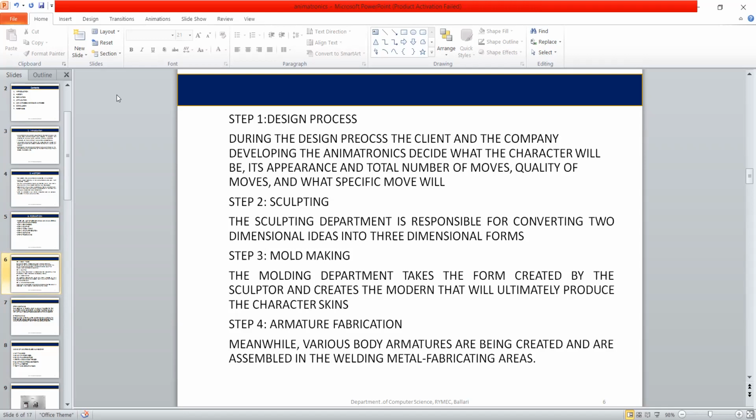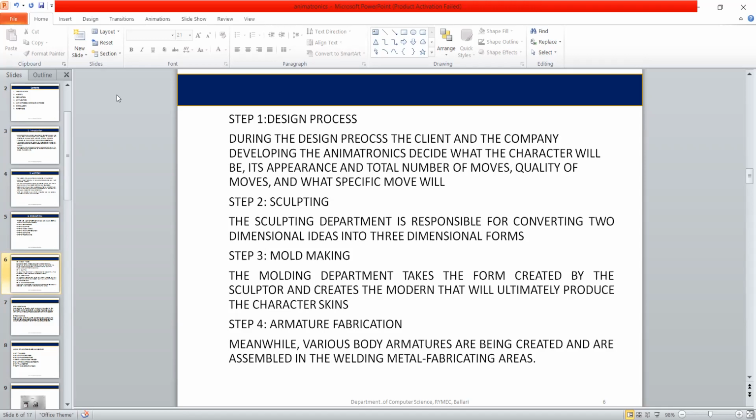Third is mold making. This department creates the mold that will ultimately produce the character skins. Molds can be soft or hard, single or multi-piece, and resemble or not resemble the character. After the mold is finished and cured, it is ready for skin making.